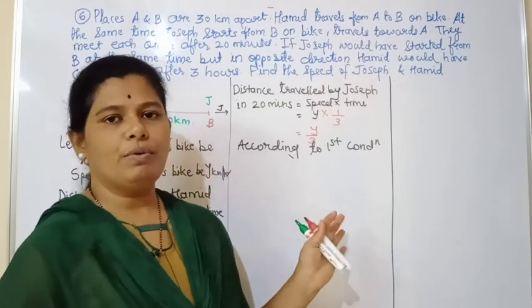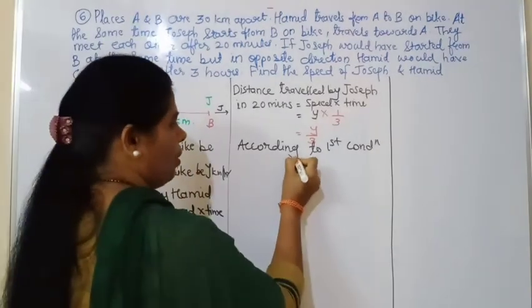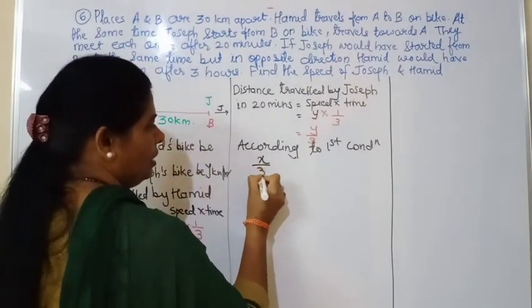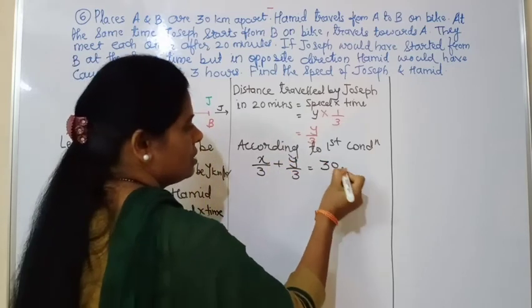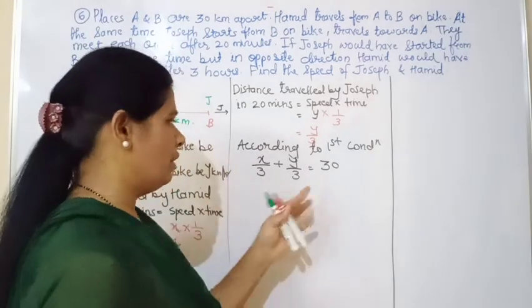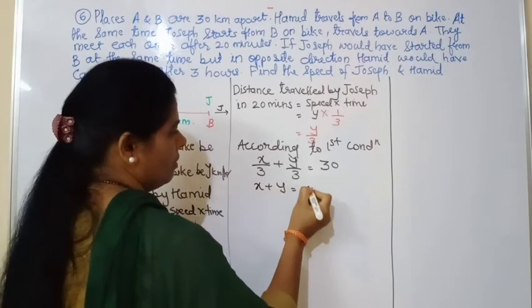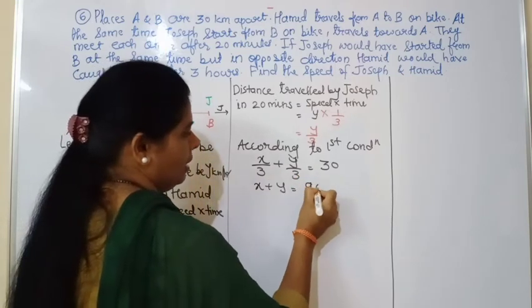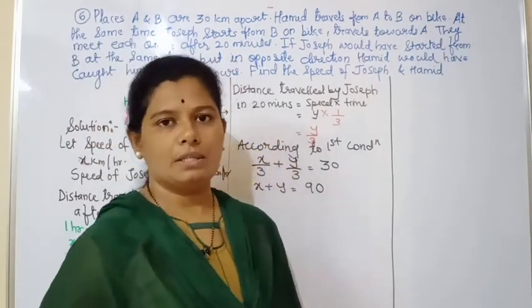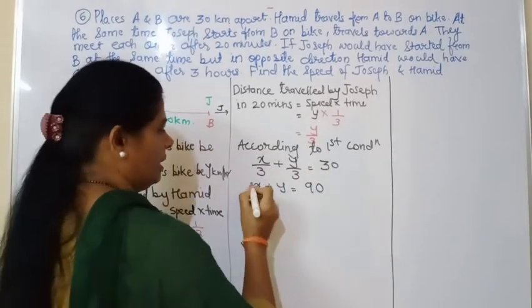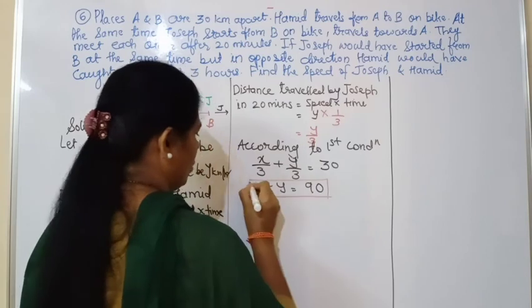Okay, so according to the first condition, we are going to form the equation. It is now x upon 3 plus y upon 3 equal to the total distance. How much is it? 30 kilometers. So it will be 30. We'll arrange the equation, so it will be x plus y equal to 3 into 30, that is 90. As we can see here, for x and y the denominators are the same, so only one time we will multiply, that is 30 into 3, and we get equation 1.